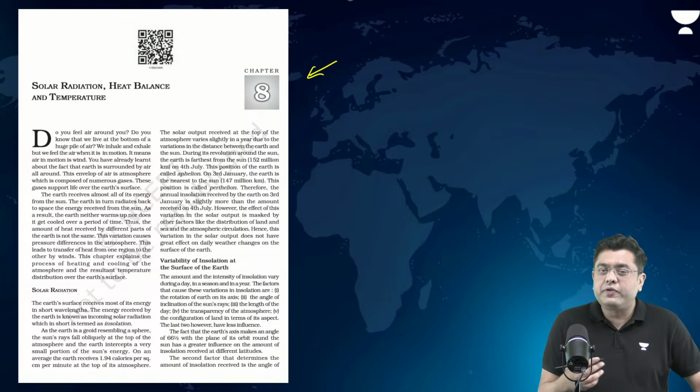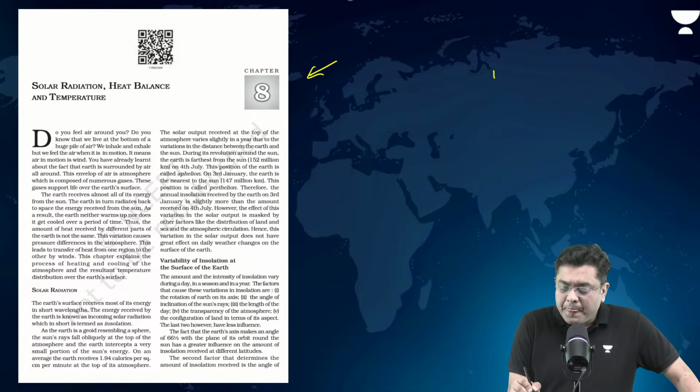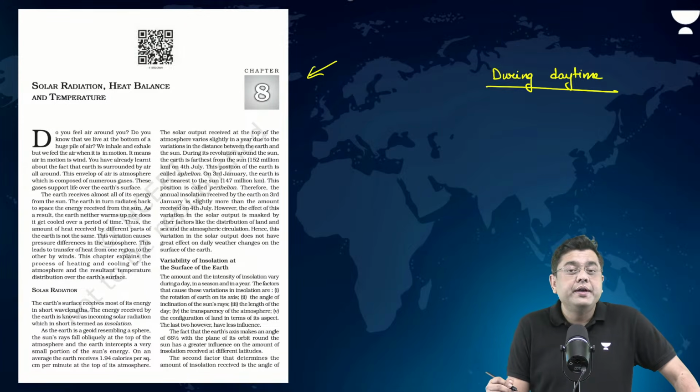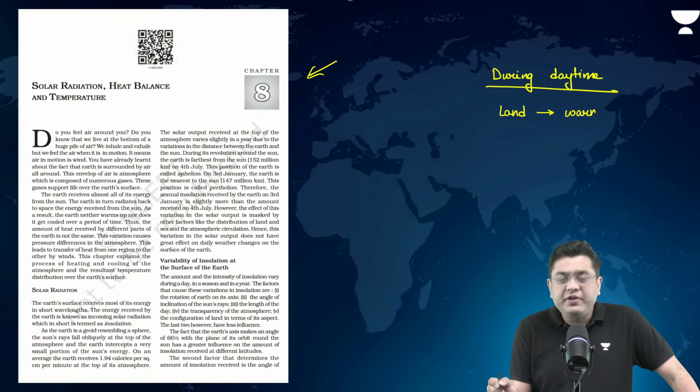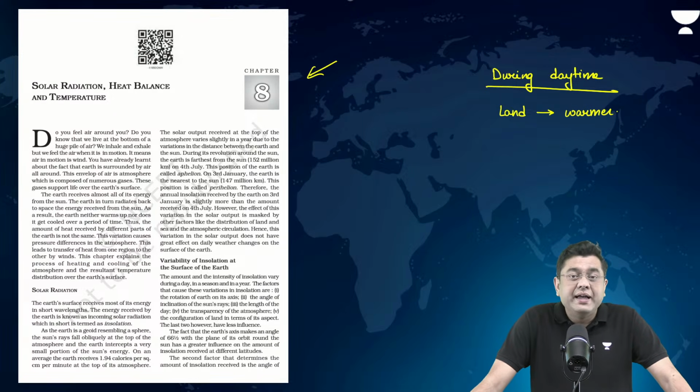As a consequence, during daytime, which will be warmer, land or water? It will always be land being warmer, because land gains heat much faster as compared to water bodies, whereas water is cooler during the daytime.